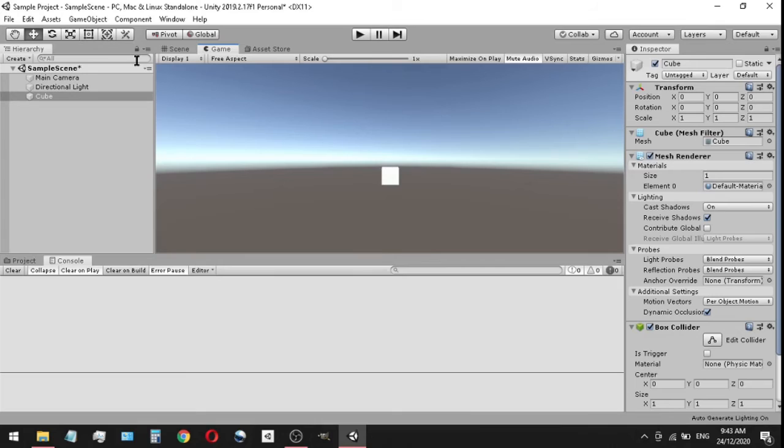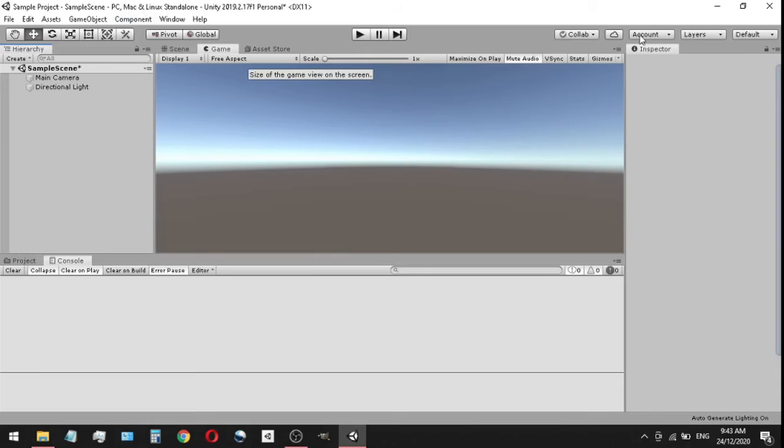So here's what we're going to do first. We're going to click over to our cube. We're going to delete this. And now what we're going to do is click and drag our hierarchy.